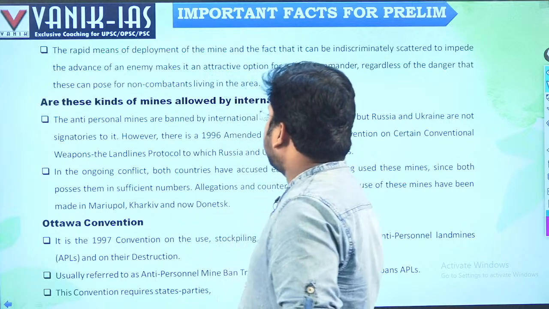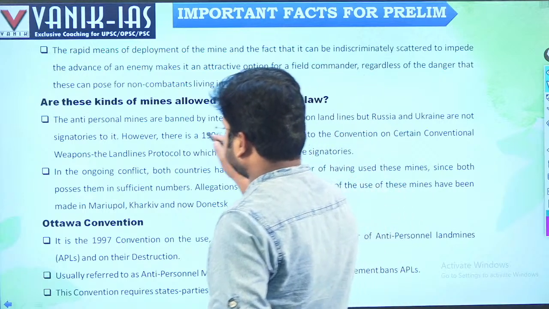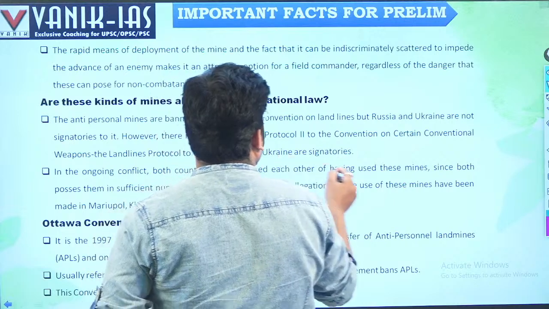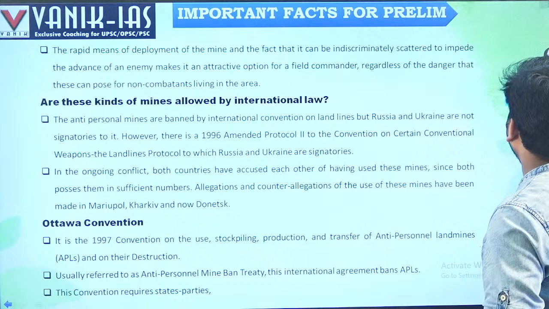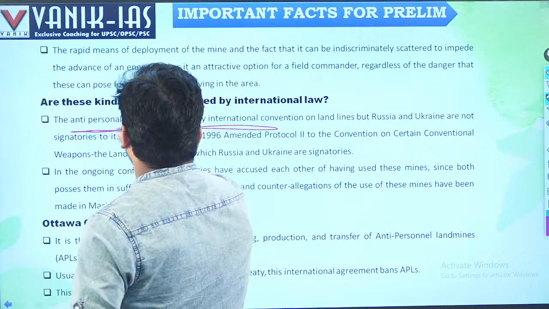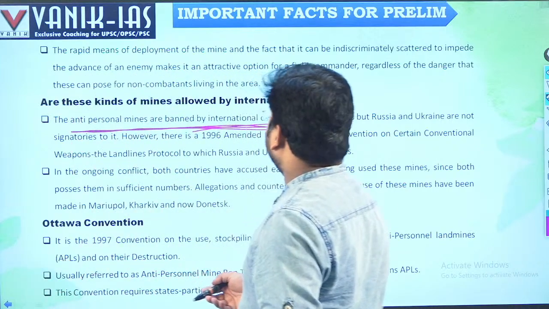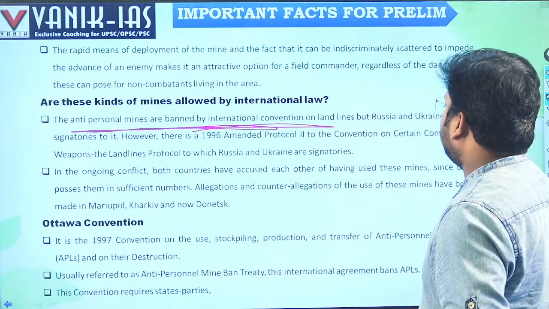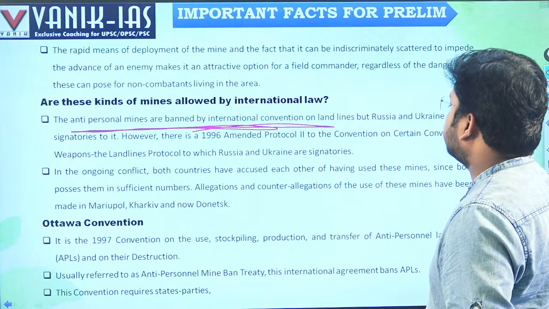Are these kinds of mines allowed by international law? Anti-personnel mines are banned by international convention, but Russia and Ukraine are not signatories to it. Russia has also used them in the Afghan war, and is using them in Ukraine. There is the 1996 amended protocol of the Convention on Certain Conventional Weapons, the Landmines Protocol, to which Russia and Ukraine are signatories.